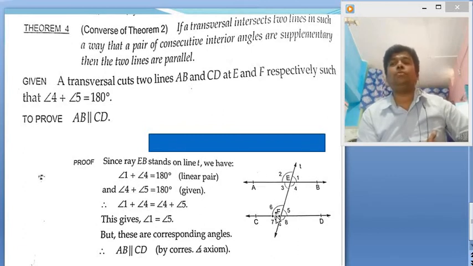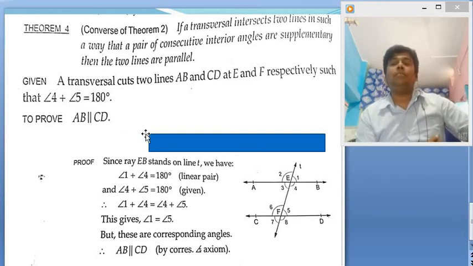Now see the proof. AB is a line on which T stands. Therefore we can say that angle 1 plus angle 4 is equal to 180 degrees by linear pair. Also angle 4 plus angle 5 is equal to 180 degrees, it is given.